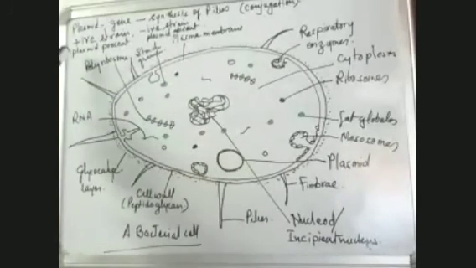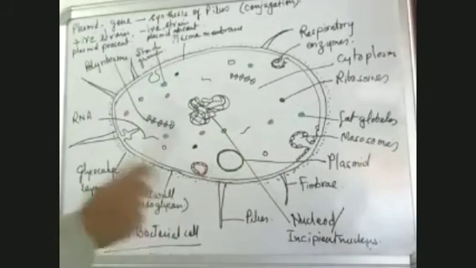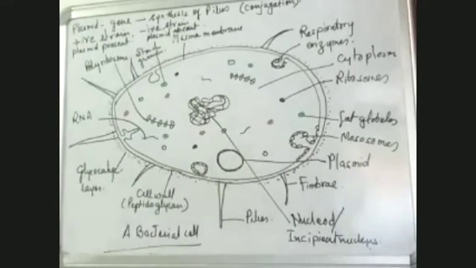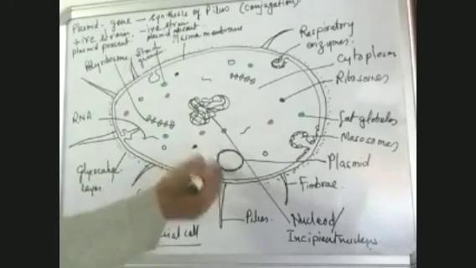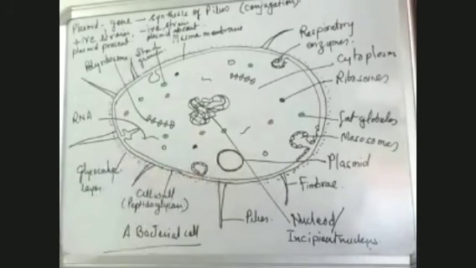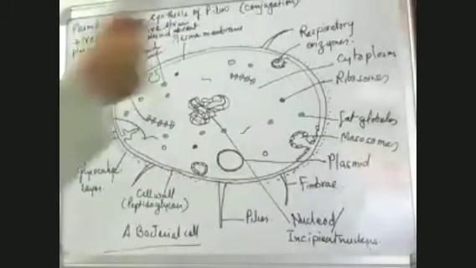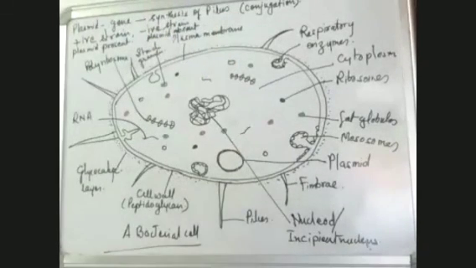Also, the bacteria which are positive strain, where the plasmid is present, are considered to have a male fertility factor, and where the plasmid is absent, they are considered to have a female fertility factor. So on that basis, they are also considered male and female. And that is why the process of conjugation takes place, in which the pilus is used. The pilus has a function in conjugation, which is a type of sexual reproduction.